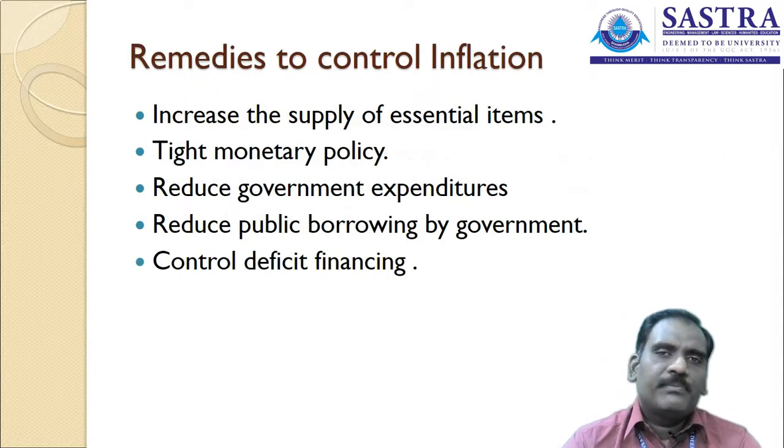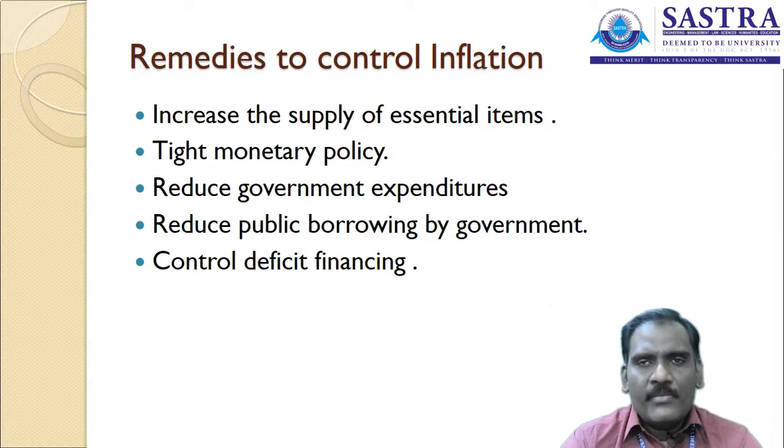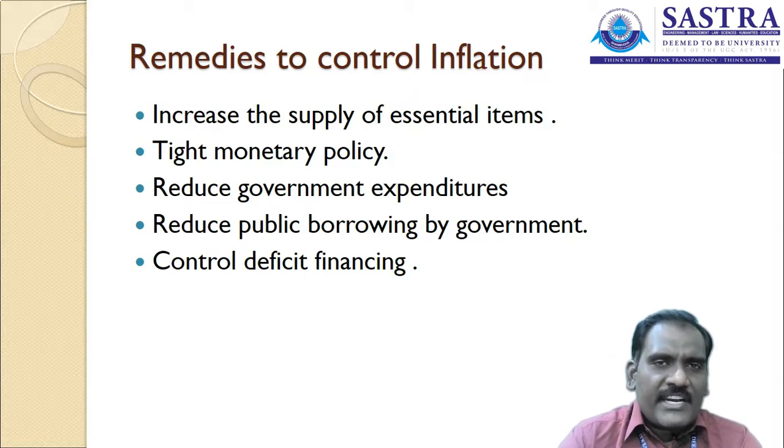So the first one is to increase the supply of essential items. The essential items required by the country ought to be boosted or encouraged by the government for manufacturing in the country itself. If they buy essential commodities from foreign nations, it is going to affect their economy. Why? Because the essential goods or services are required in huge numbers. So if they are manufactured in the particular country itself, it is going to be a measure for controlling inflation.